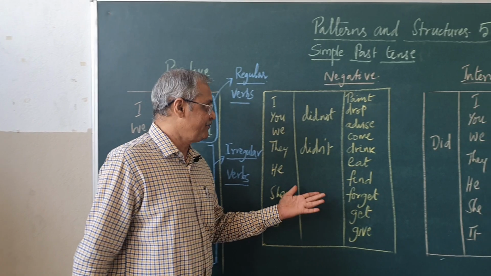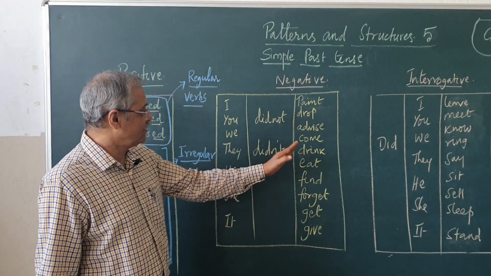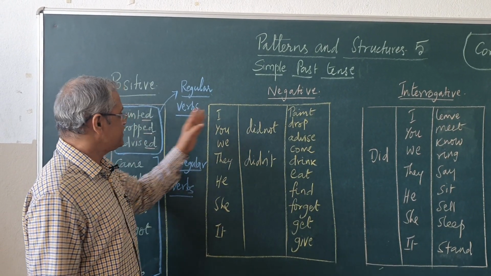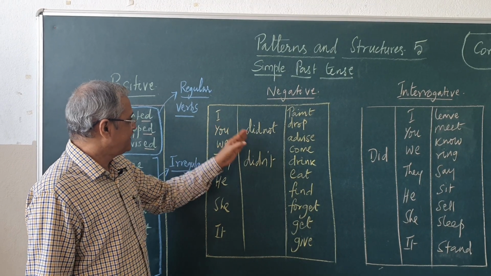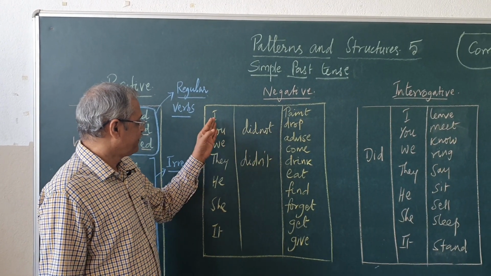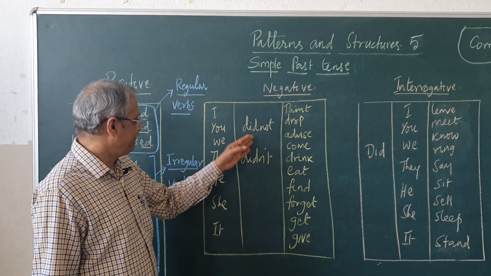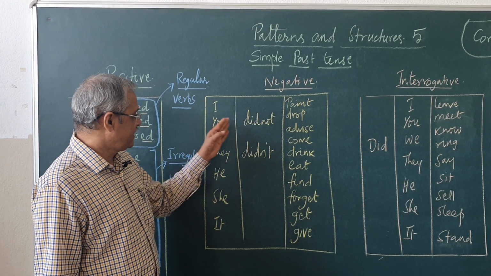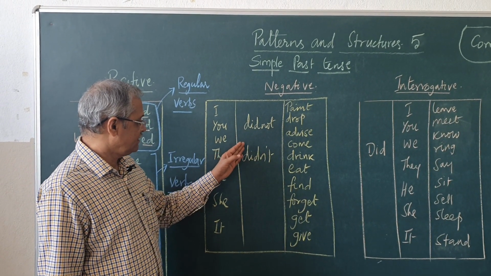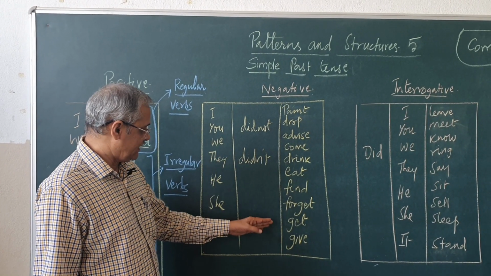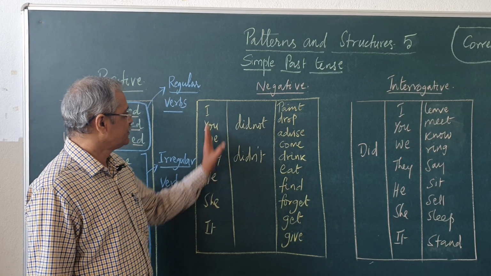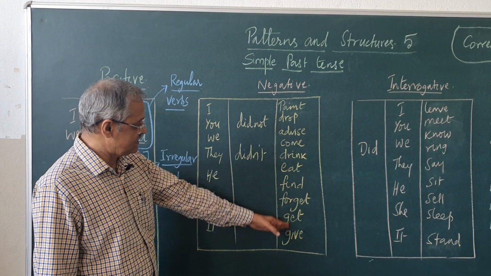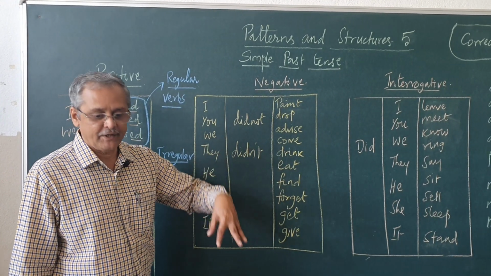Now, let us come to the negative form. You see here again a similar pattern you have to study. For example, I will give you some sentence structures now. So, paint becomes painted. So, I didn't paint, I didn't drop, I didn't advise, I didn't come, I didn't drink, we didn't eat, you didn't find, he didn't forget, he didn't get, she didn't give. So, this is the negative form. With they you can use and change these verbs and put new verbs, like that you have to.